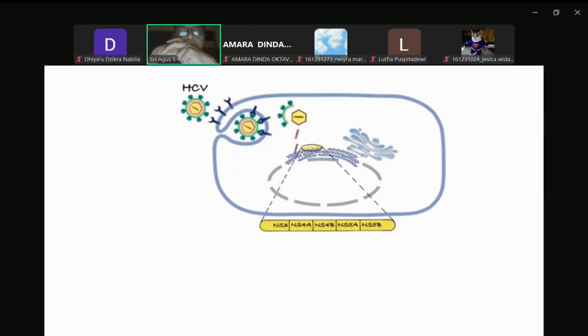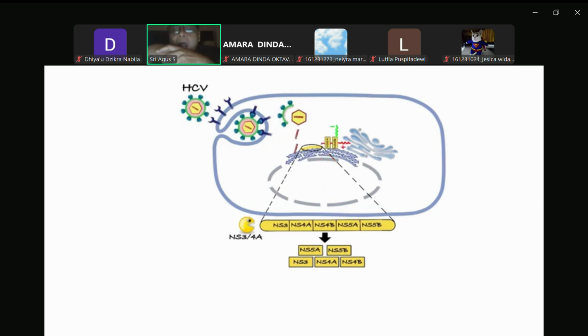Once synthesized, the viral polyprotein is processed by proteases such as NS3,4A serine protease, which cleaves 4 non-structural sites to generate the mature proteins that form a complex and initiate replication. 2 of these proteins are important targets of anti-hepatitis C drugs: the non-structural protein 5A, which regulates the replication of the hepatitis C viral RNA, and non-structural protein 5B, which serves as the RNA-dependent RNA polymerase that produces negative sense RNA intermediates that are then used to create numerous copies of the positive sense viral RNA.